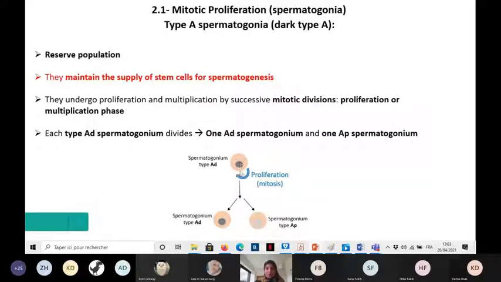Okay, so the AD spermatogonium will divide to give two cells, one identical AD cell and another AP cell. The identical AD spermatogonium will also be a reserve, yani will constitute the reserve population of the germ line, and the other AP cell can divide and differentiate later to give the type B spermatogonia. Okay.